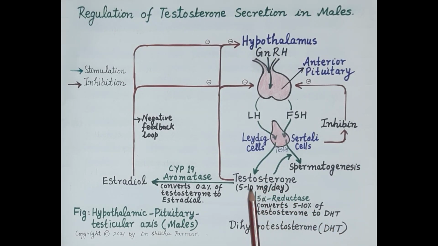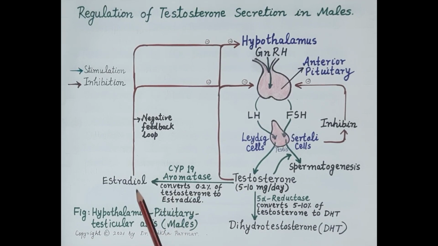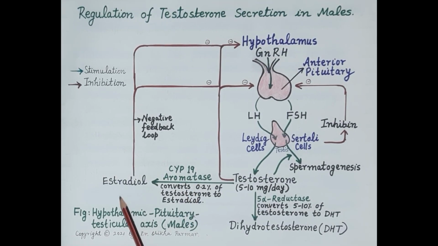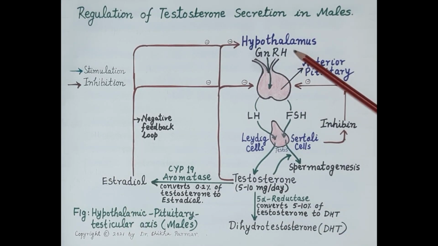Apart from this, as we have discussed earlier also, testosterone is converted to estradiol by the enzyme cytochrome P450 aromatase in the testes, liver and adipose tissue. This estradiol is a very potent inhibitor of gonadotropin secretion and plays a very important role in feedback inhibition. A rise in the levels of estradiol directly inhibits gonadotropin releasing hormone.